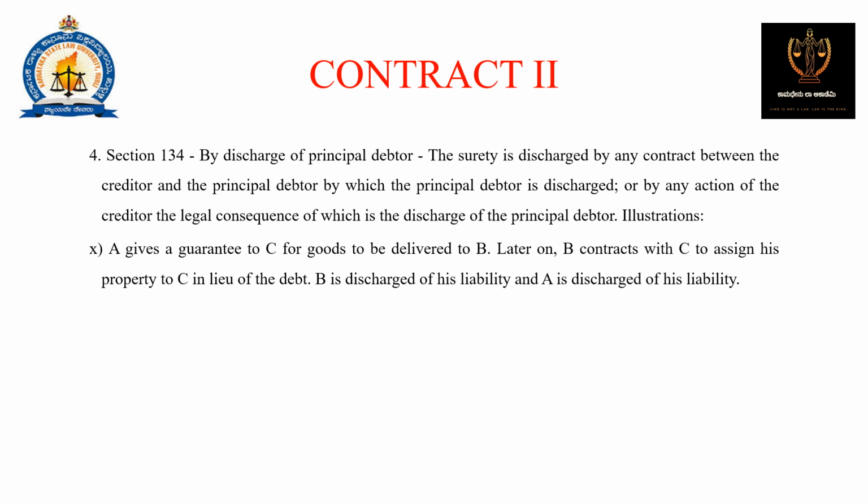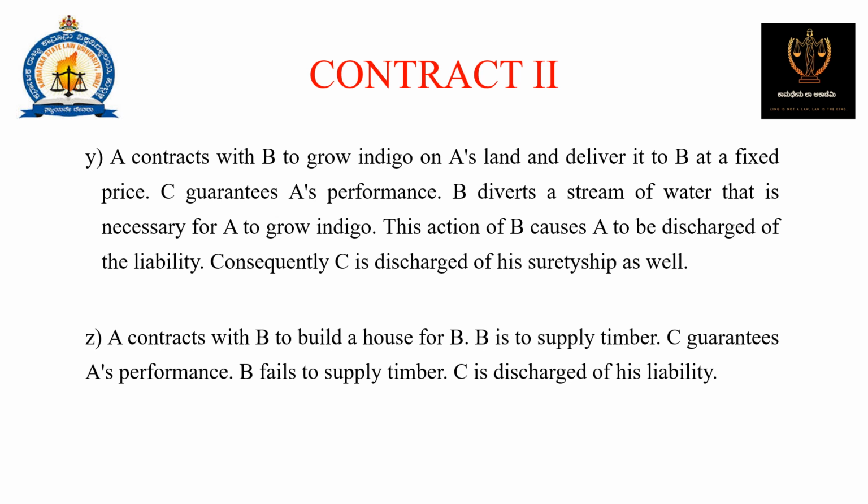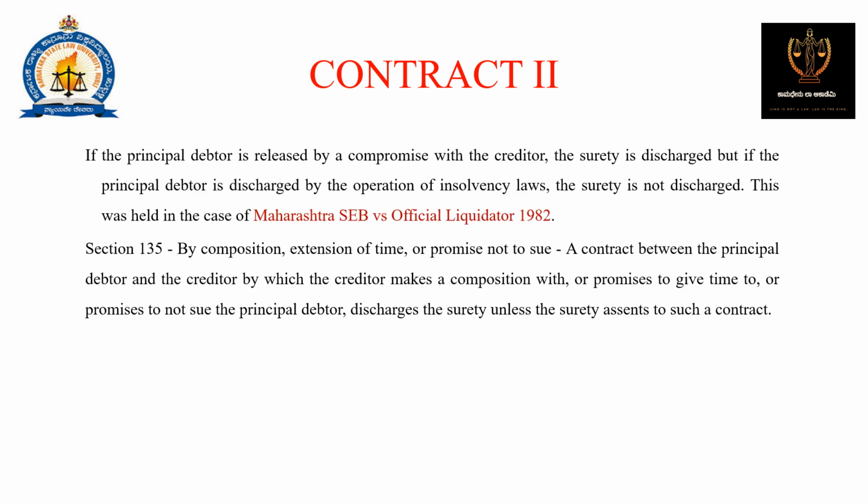The surety is discharged by any contract between the creditor and the principal debtor by which the principal debtor is discharged, or by any act of the creditor, the legal consequence of which is discharge of the principal debtor. Illustration. A gives a guarantee to C for goods to be delivered to B. Later on, B contracts with C to assign his property to C in lieu of debt. B is discharged of his liability and A is discharged of his liability. Another illustration, you can go through it.